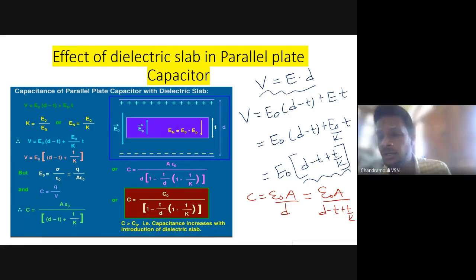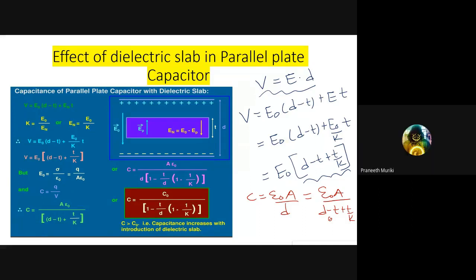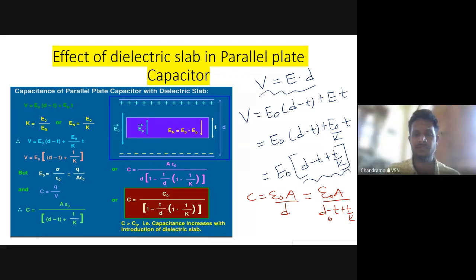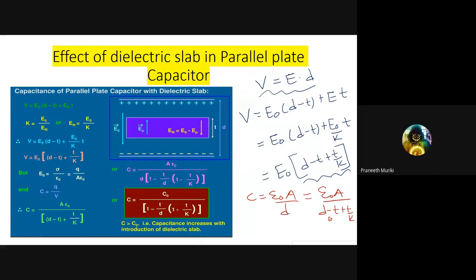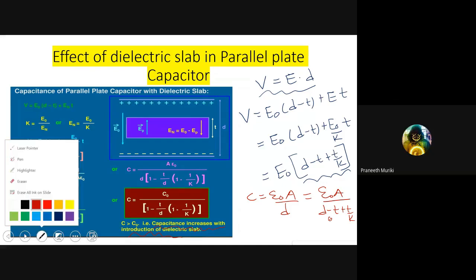So here in the denominator value we have a minus. That indicates what? When we introduce a dielectric slab, will capacitance increase or decrease? Minus is there in the denominator. It increases, sir. Very good, Anand. Capacitance increases. That conclusion is written here. As you introduce the slab, the capacitance increases.